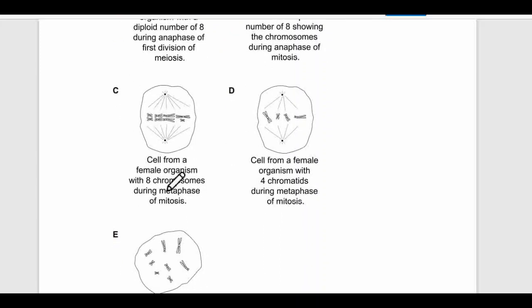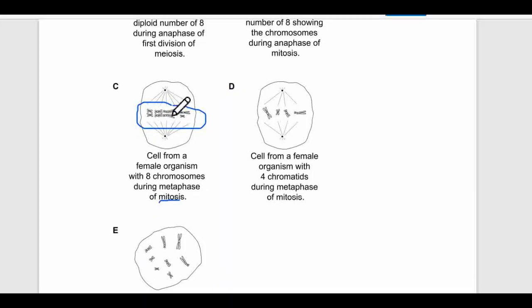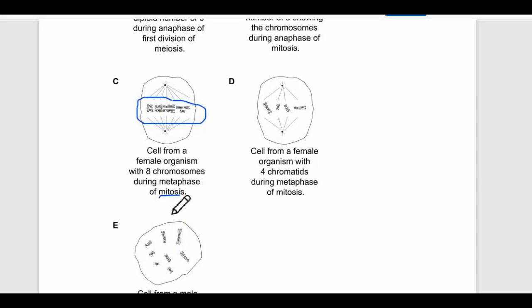Let's move to option C. Cells from a female organism with 8 chromosomes during metaphase of mitosis. In mitosis, sister chromatids are separated from each other, so the chromosomes do not need to line up like that, right? Homologous chromosomes line up with each other in the first phase of meiosis, not in mitosis. If they line up like this, these chromosomes would be separated to one side and these to the other side, but that doesn't happen in mitosis, right? So this option is wrong as well.